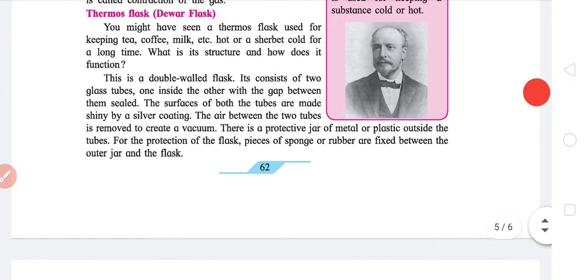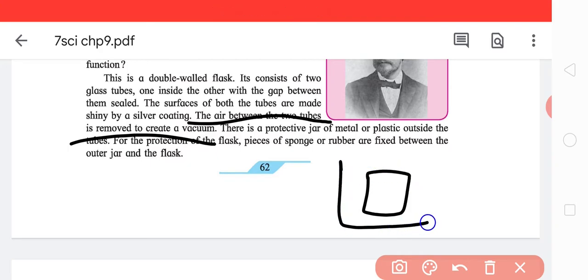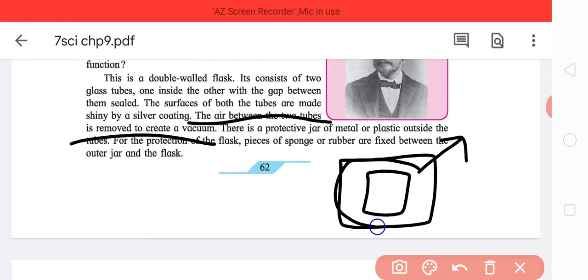The air between the two tubes is removed to create a vacuum. You make two layers and then the air is removed and it's a perfect vacuum.